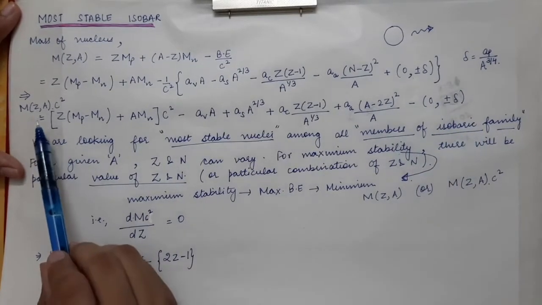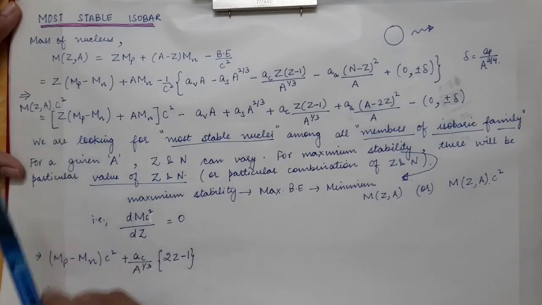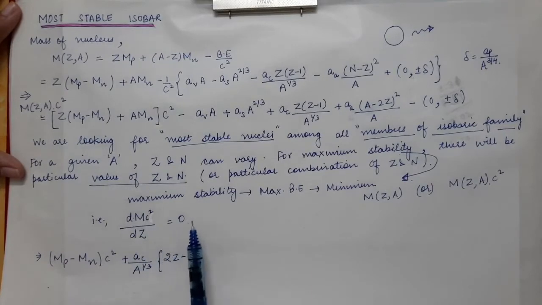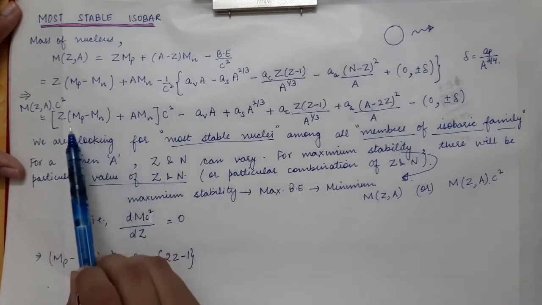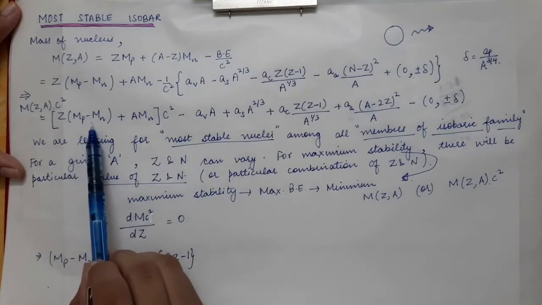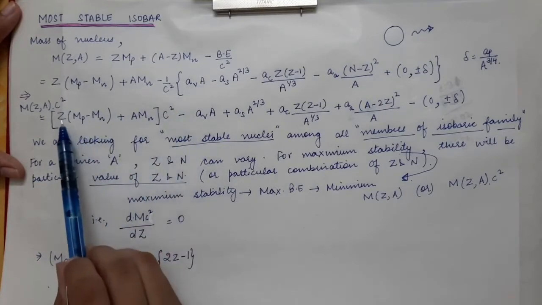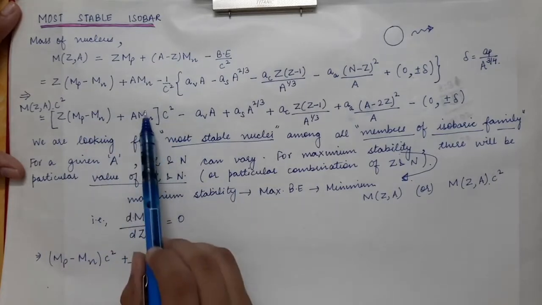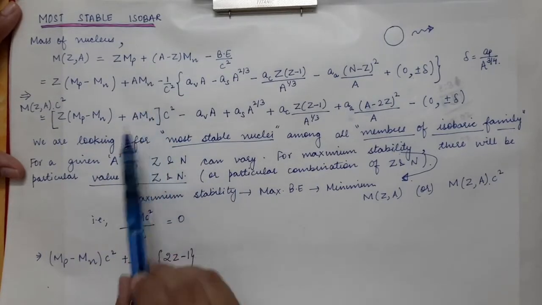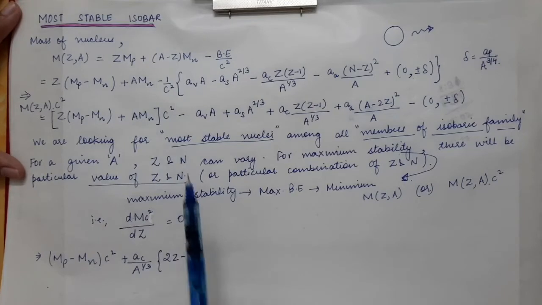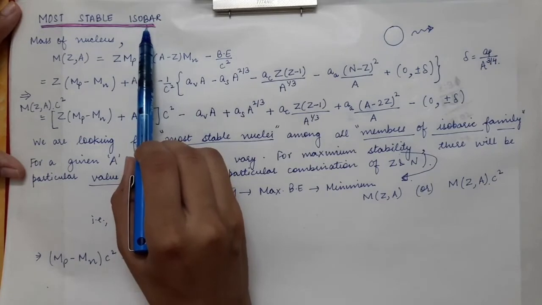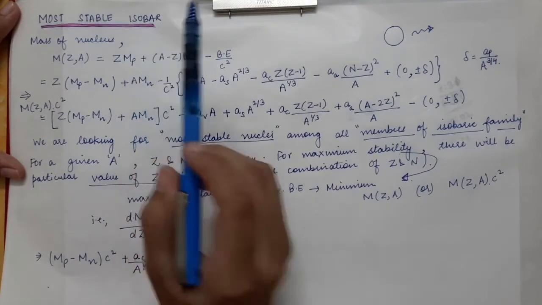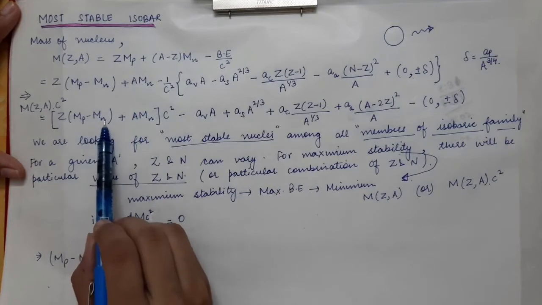Therefore we take the derivative of mass times c square with respect to Z, and this should come out to be equal to 0 for the minimum value. So first of all we take the derivative. In the first expression we have Z times mp minus mn times c square. So you take the derivative of the first term, and this second term is a constant. So its derivative with respect to Z will be equal to 0, because we are assuming capital A is constant, because we are looking for isobars. For isobars capital A is constant. So we get mp minus mn times c square.